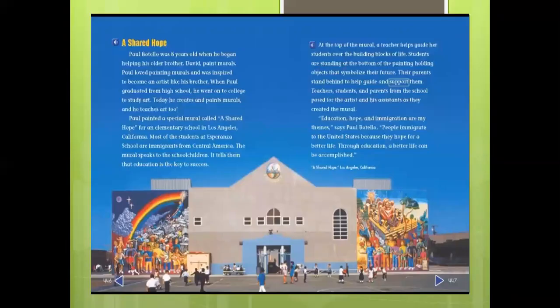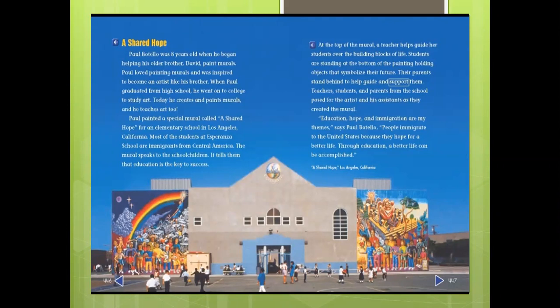Yes, and now, okay, now we have here another mural, which is painted outside the school. And the title of this mural is A Shared Hope. Shared hope means a hope which is shared by the teachers and the parents. And in real life also, the teachers and the parents work equally hard for students to get a better life. Like education is the key to success.